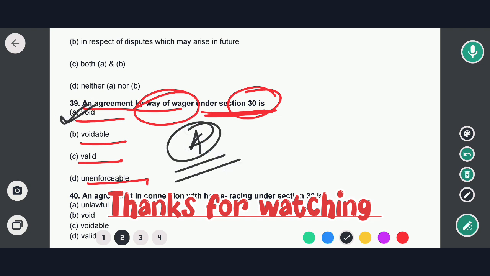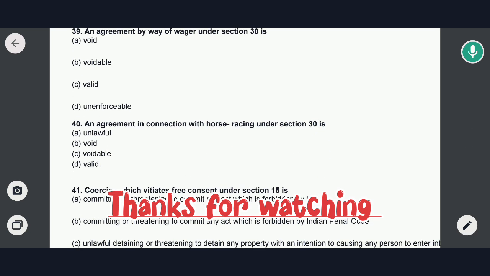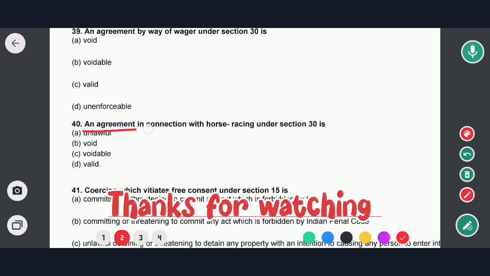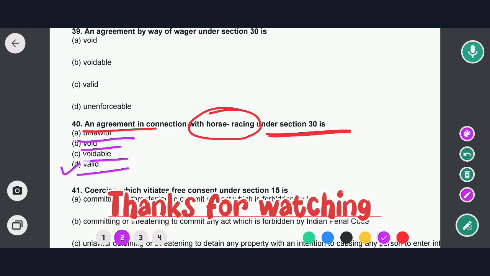Okay, so now moving to next question, and this is the last question. An agreement in connection with horse racing under section 30 is: options are unlawful, void, voidable and valid. So in this case option D would be the correct answer. That means as per the provision of section 30 of the Indian Contract Act, an agreement in connection with horse racing is valid. So option D would be the correct answer.